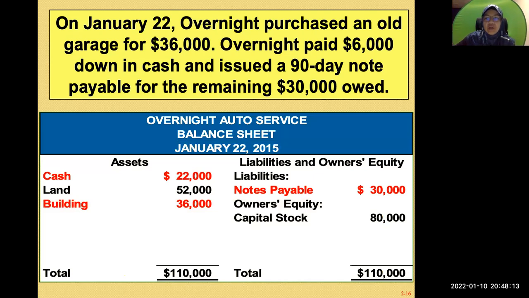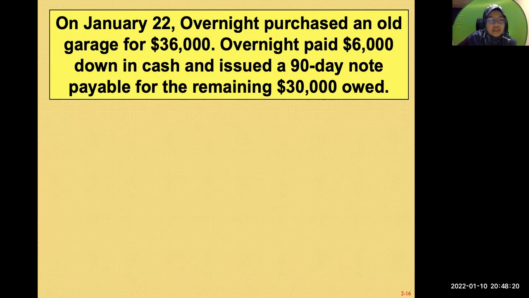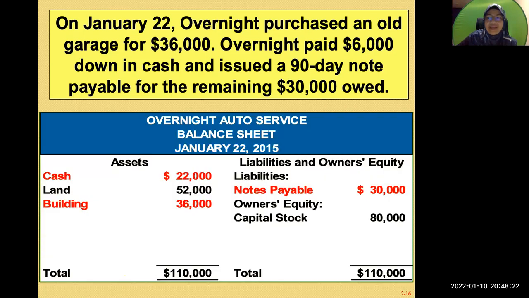But remember that your cash just now reduced. Initially it was 28,000, isn't it? And now it becomes 22,000. Why? Because you pay out cash 6,000 for the building.